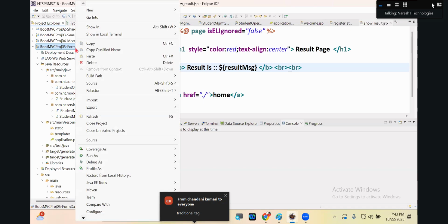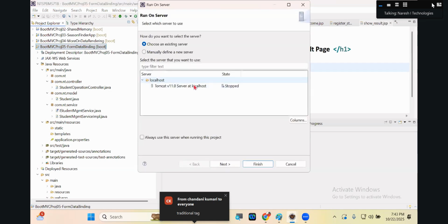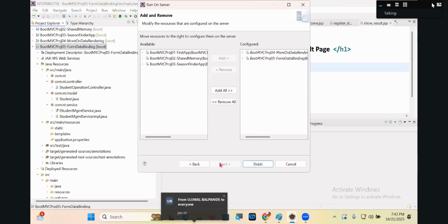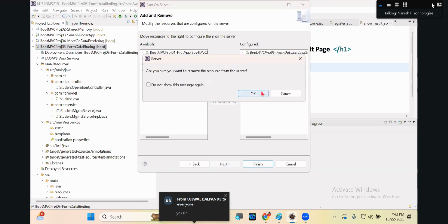Okay, right click and run on server. Say next. Remove all. Save, finish. Save, OK.